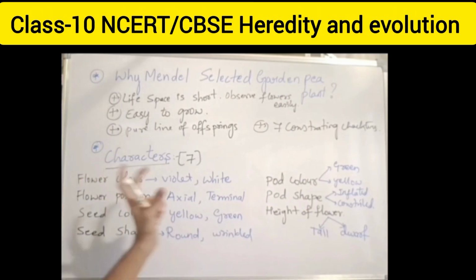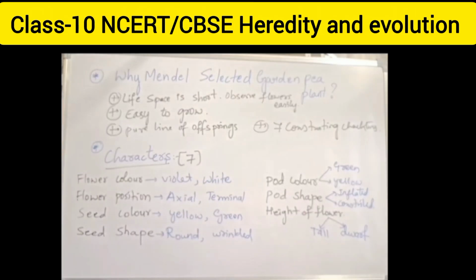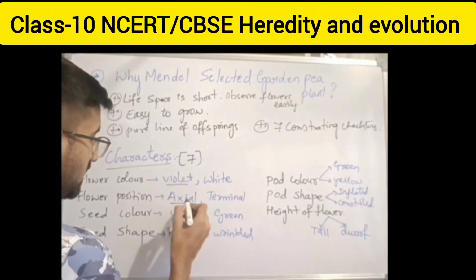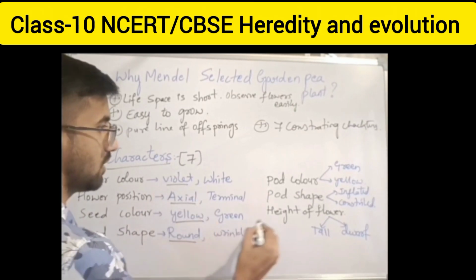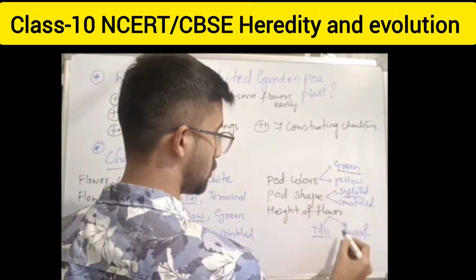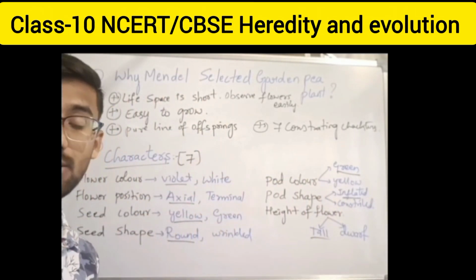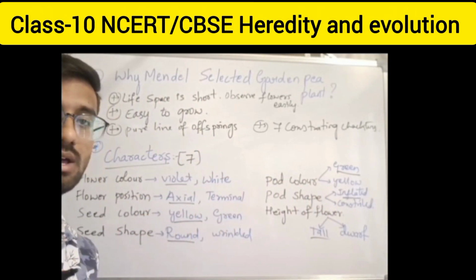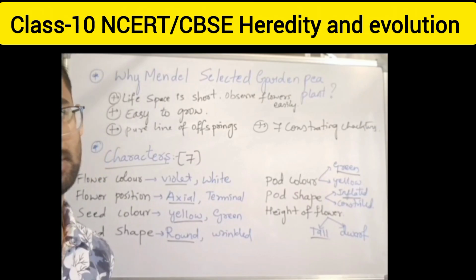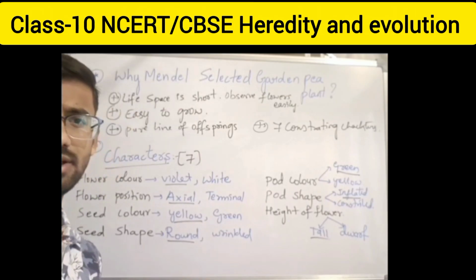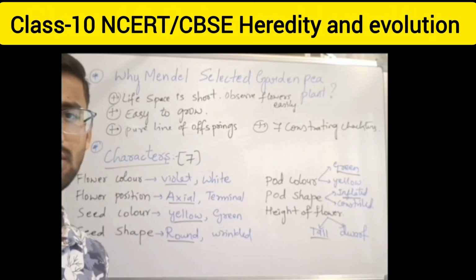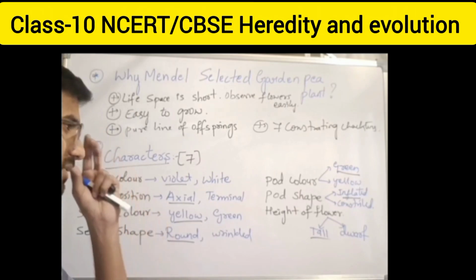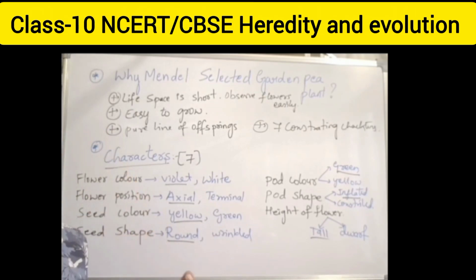Particular major, these are the characters. When we come to dominant, very bright, very superior ones are violet, axial, yellow, round, green, inflated, tall. These are all very dominant, meaning they will express in any condition. It may be single, double, or triple, whatever the condition may be.